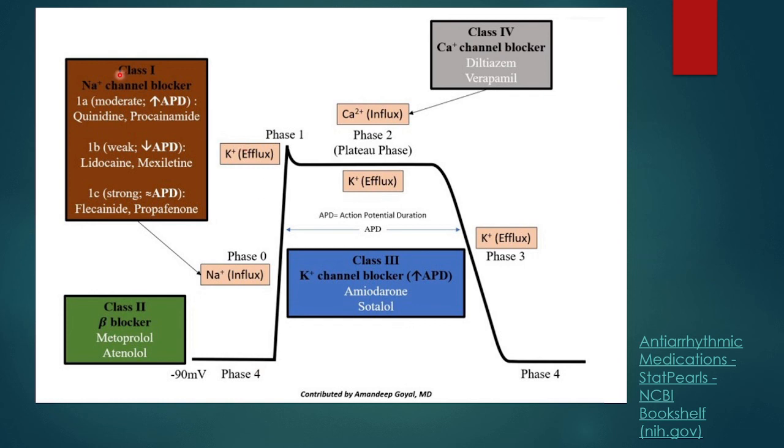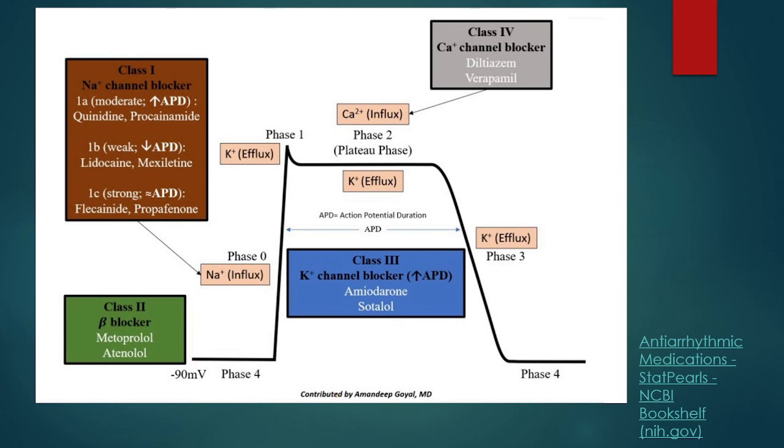So all the class 1 drugs are sodium channel blockers. There are some minor differences. Class 1A drugs moderately increase the action potential duration. These are quinidine and procainamide. Class 1B drugs are weak depressors of the phase 0 slope, so they decrease the action potential duration: lidocaine, mexiletine. Class 1C strongly affect the action potential duration. These are flecainide, propafenone. These all are sodium channel blockers. The differences we'll discuss.